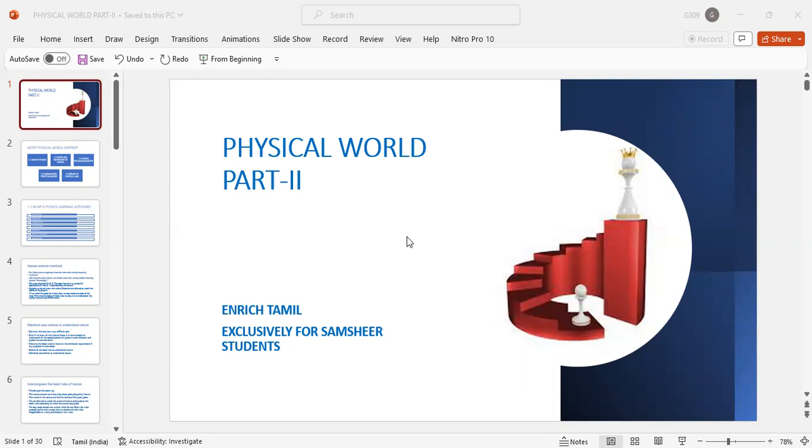Physics spreads into three domains that comprise the universe. The range is micro to macro. In all the domains, in all the ranges, physics can derive a law. If that law is applicable in all the domains, then the law is called a universal law.